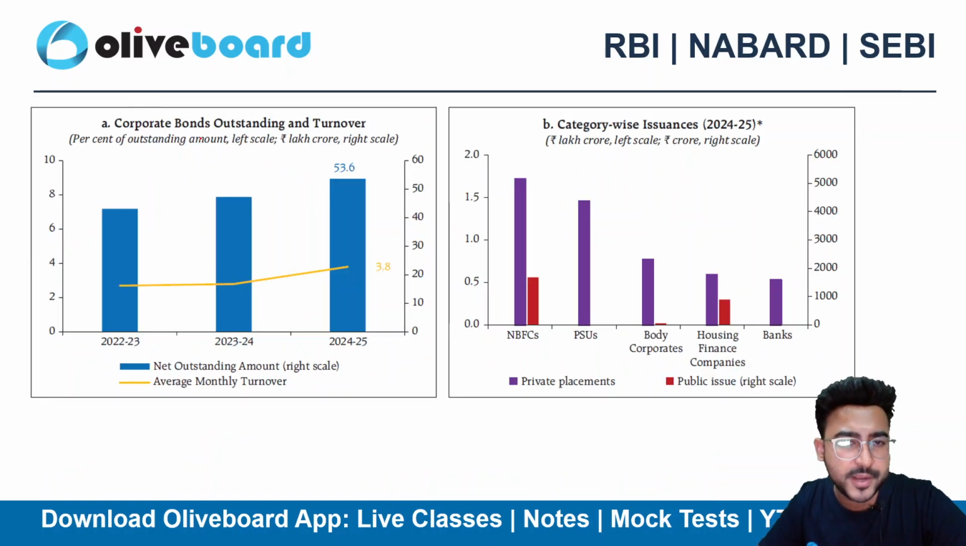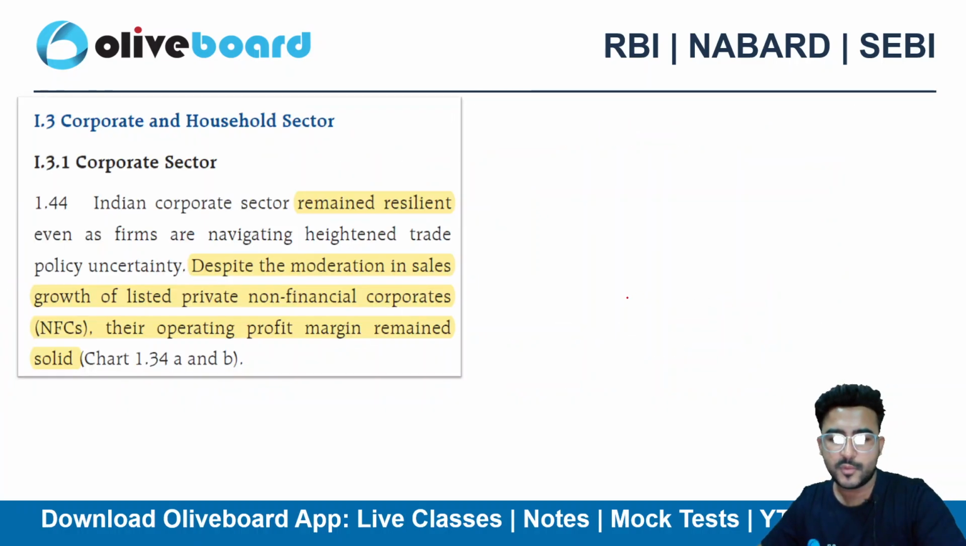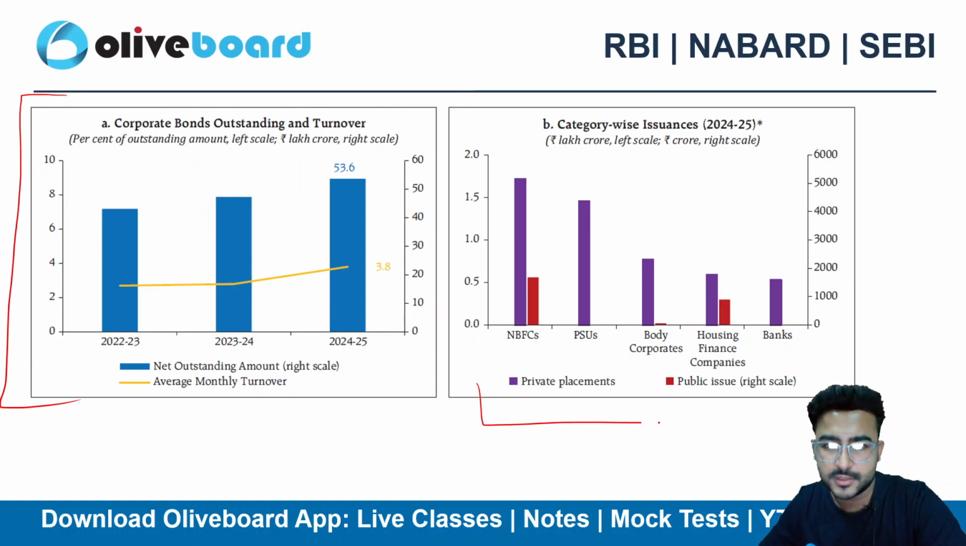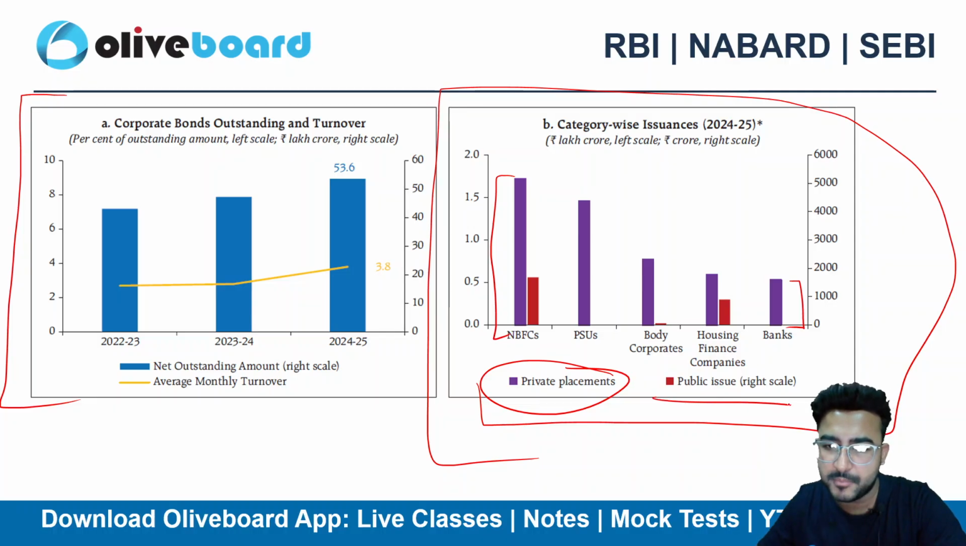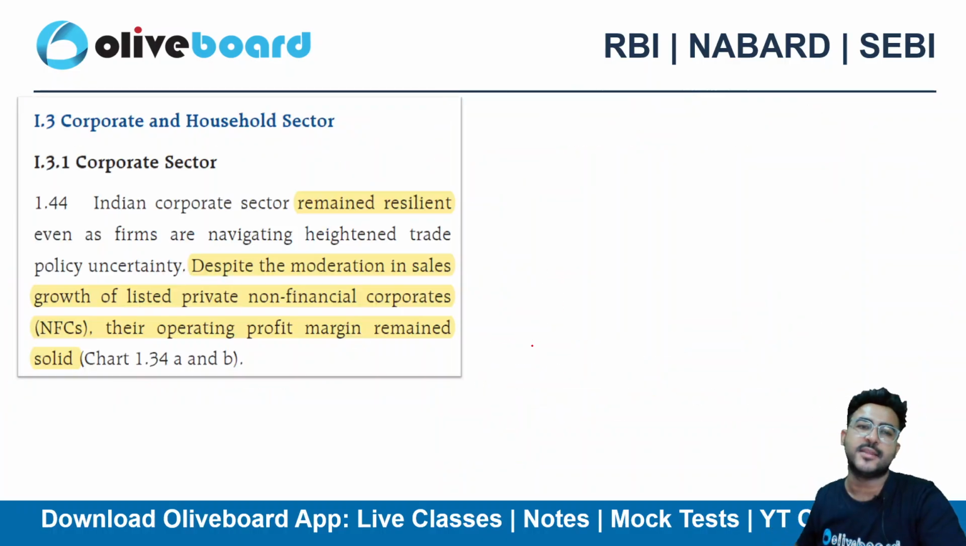Then corporate bond outstanding and turnover, you can have a look at that as well. We can compare it with category wise issuance as well, like who is issuing what, right? Here we can say that private placement banks are doing well. NBFCs are doing very well here. NBFC का सबसे ज़्यादा प्राइवेट प्लेसमेंट हो रहा है. पब्लिक इशू किसका सबसे ज़्यादा हो रहा है? NBFC का ही ज़्यादा हो रहा है.